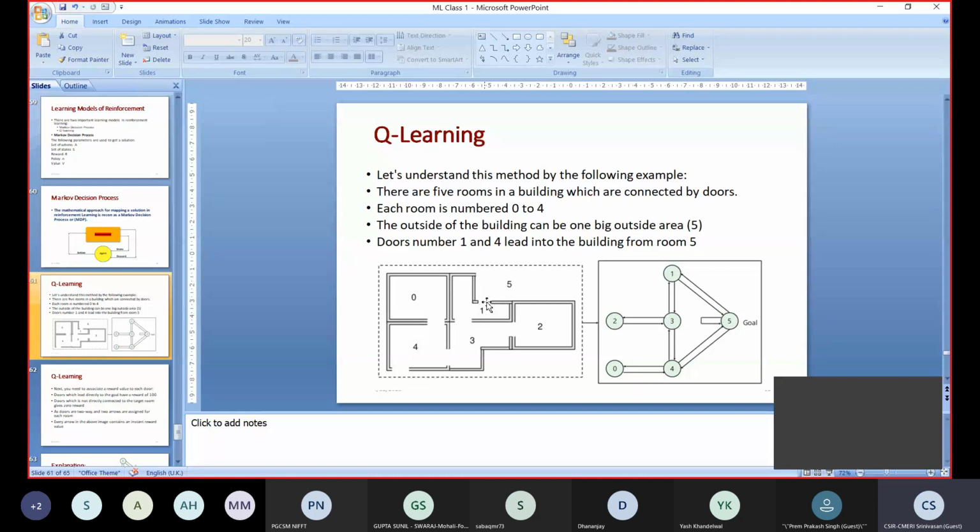When the robot crosses this door, it will get 100 reward. Another way, I can go to the garden via room number 4. You come out and you can go to the garden by walking outside. So room number 1 and room number 4 are the routes to the goal, or garden, which will get the reward 100 points.